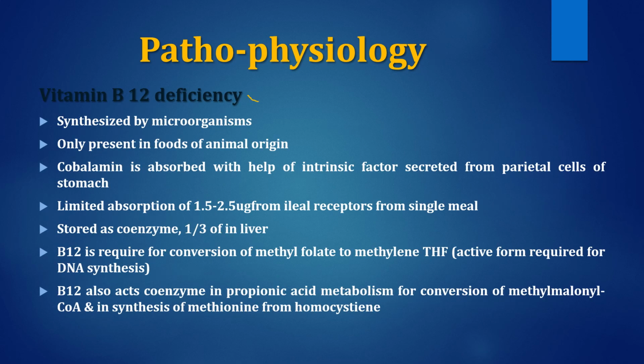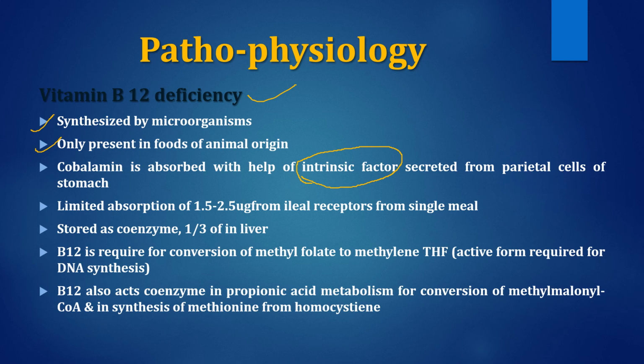In B12 deficiency, if we talk about its physiology, the synthesis of B12 is done by various microorganisms inside the gut, and B12 is only present in foods of animal origin. This B12 is absorbed with the help of intrinsic factor. That is very important. It is an important factor in the pathogenesis of pernicious anemia.